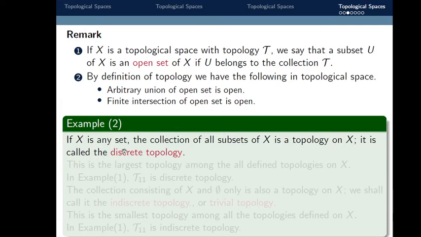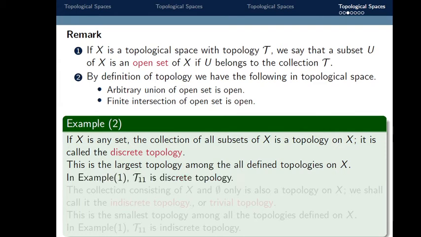Next example: if X is any set, then the collection of all subsets of X is a topology on X. It is called a discrete topology. So here X is any set, and if we collect all possible subsets of X, then such a set forms a topology, and this topology is called the discrete topology, and this is the largest topology among all the defined topologies on X. In the earlier example, tau 11 is a discrete topology.